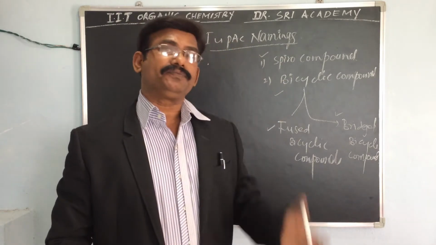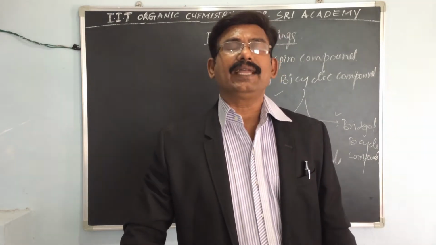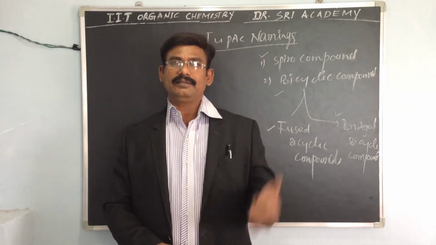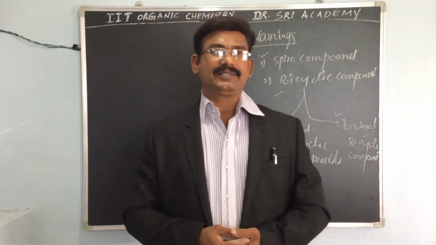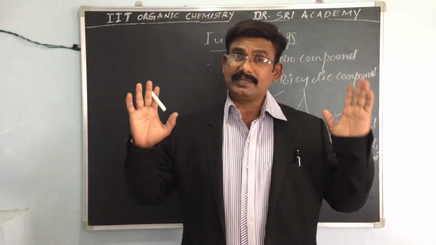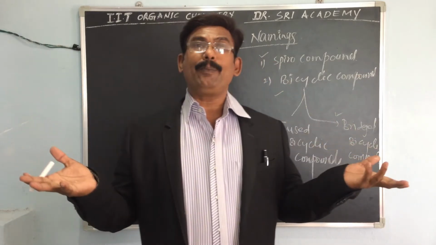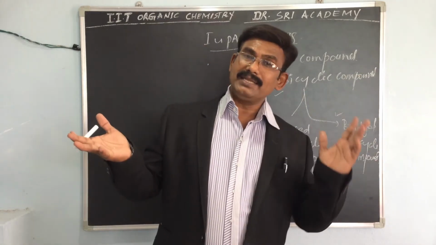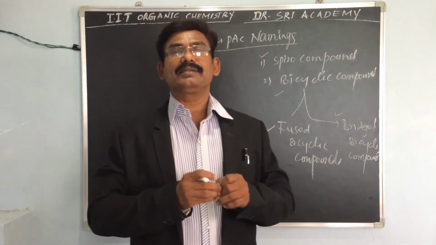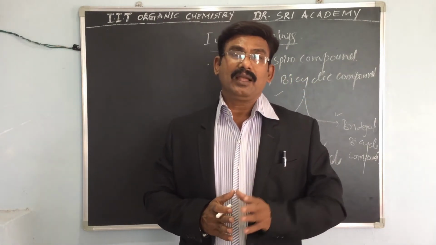Now, the Spiro and bicyclic compounds especially contain two ring structures, two rings, either cyclohexane rings or cyclopentane rings or cyclopropane rings, or one is cyclopentane and another is cyclobutane. That is most important.